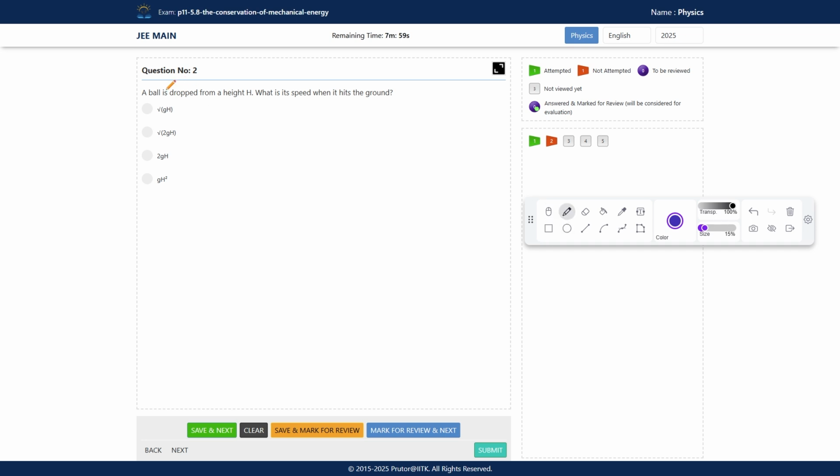Next question. A ball is dropped from height h. What is its speed when it hits the ground? So the question asks about the speed of the ball when the ball hits the ground. Please solve.